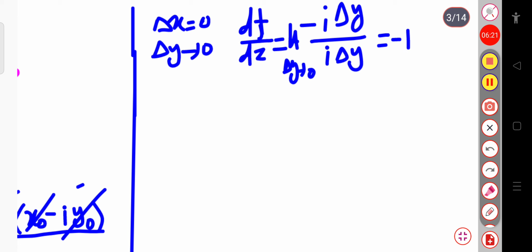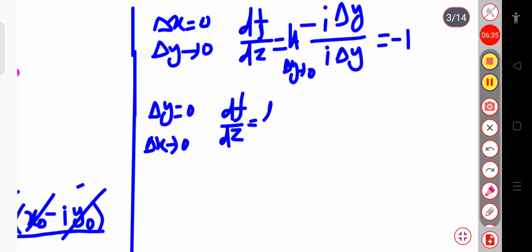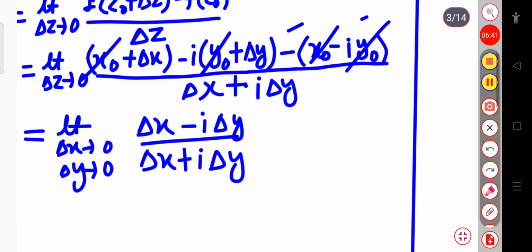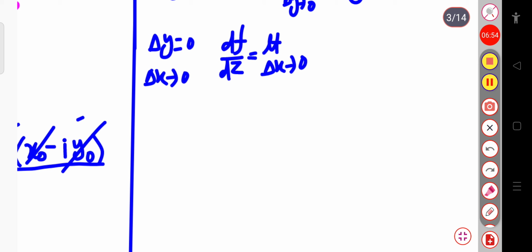And in the second condition I am putting delta y equal to 0 and delta x tends to 0. For that case, if I calculate df by dz, then this will be equal to limit delta x tends to 0. Similarly, in this part delta y is exactly equal to 0, so this will be delta x divided by delta x, that will be equal to 1.